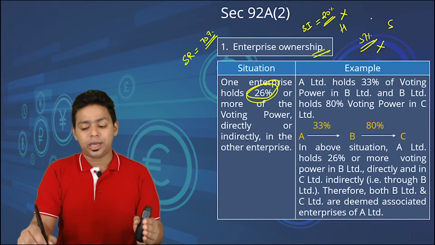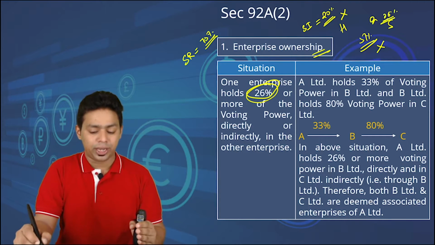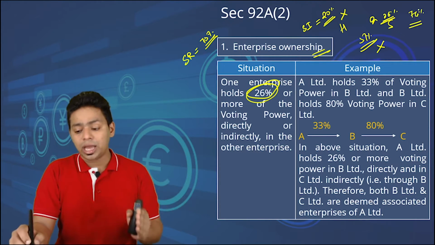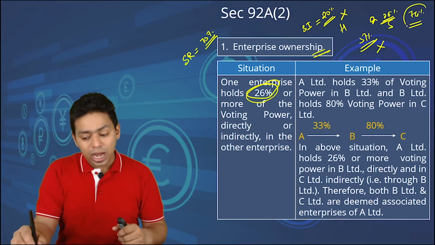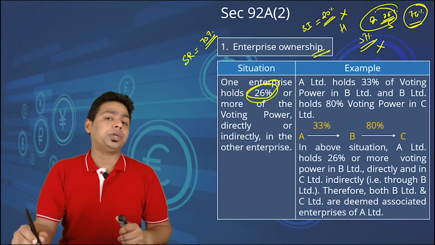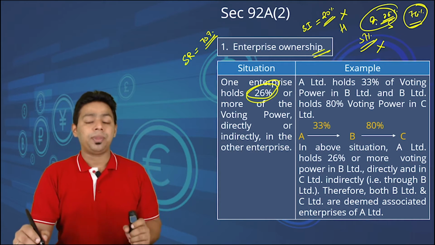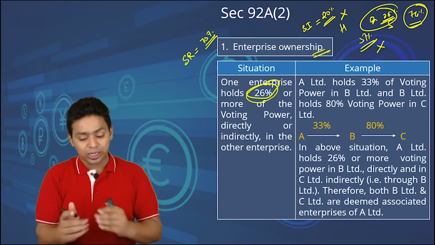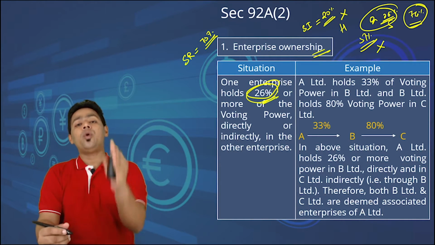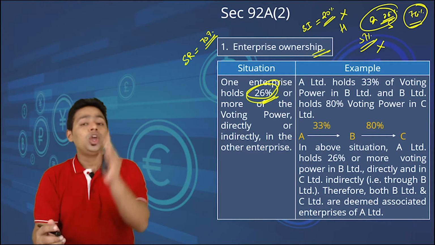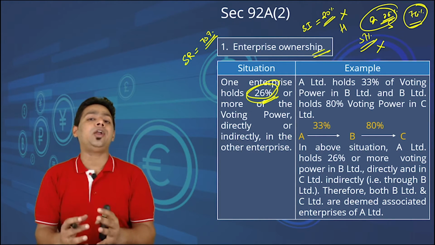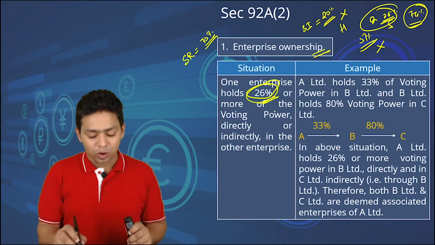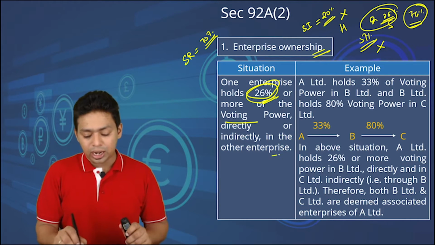If some shareholder is holding 26% of the organization, the other members are holding only 74% of the organization. You can understand, all the people, if they come together, can't pass the special resolution without this particular person who alone holds 26%. Therefore, we say in transfer pricing provision, the control mechanism will be checked at 26%, because if you hold 26% of any entity, you can definitely exercise some kind of control influence in that entity. Okay. One enterprise holds 26% or more voting power directly or indirectly in another enterprise.